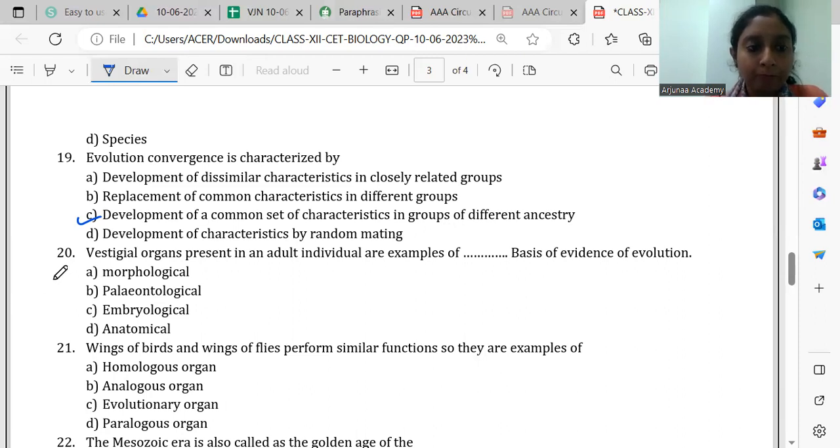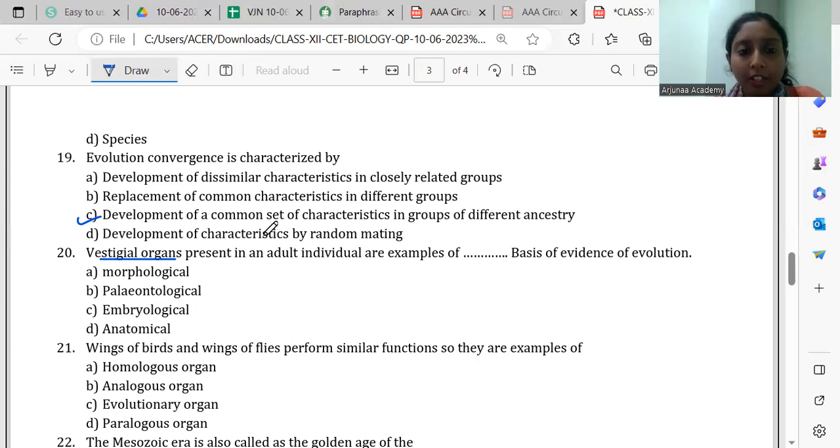Then 20, vestigial organs present in an adult individual are example of. During the course of evolution, vestigial organs will be present in the ancestors, and during evolution their function will be lost, but the organ will still appear. So vestigial organ means the organs which are present but functionless, but they are the organs which are present in our ancestors, right?